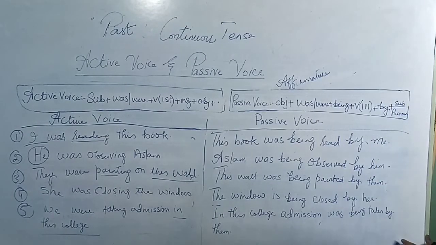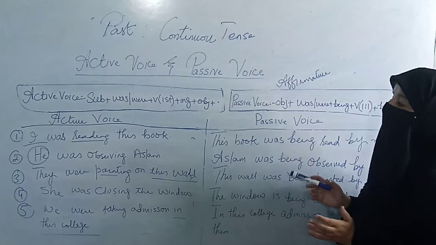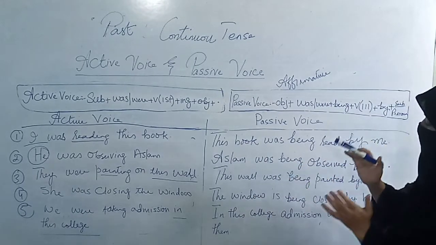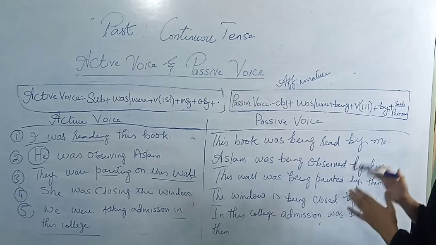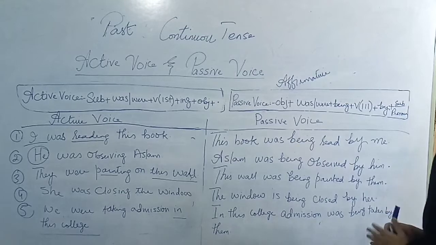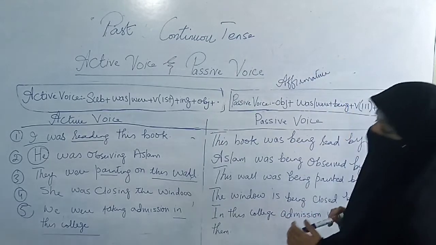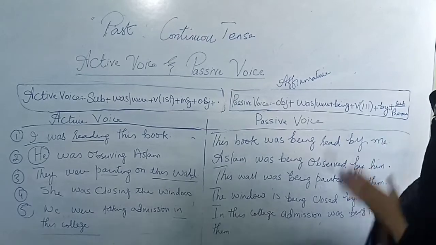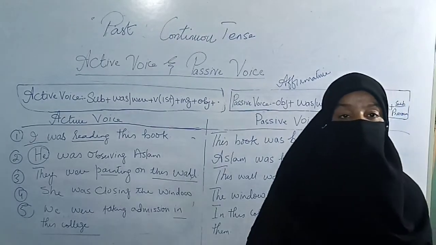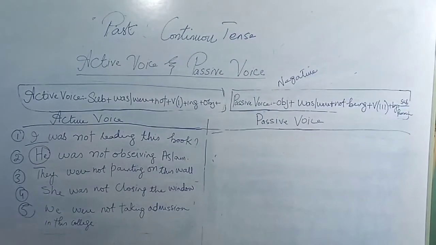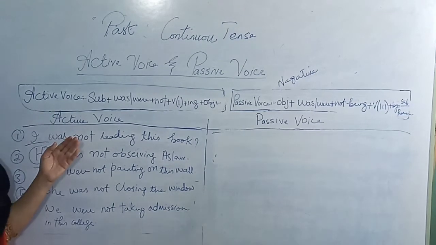Alright. So these are 5 sentences which I have converted into passive voice. All these sentences which deal with active voice have been converted into passive voice. Now these are affirmative sentences. Now we will convert the same sentences into negative sentences. All right. So we are doing negative sentences. The formula is written before here.